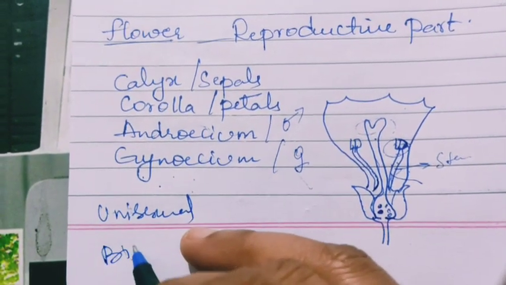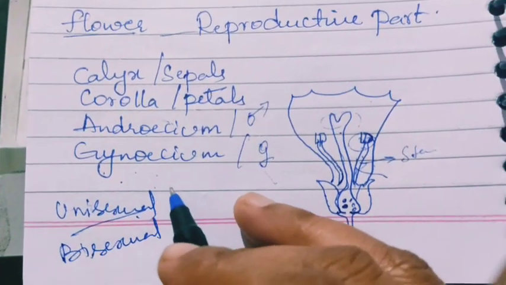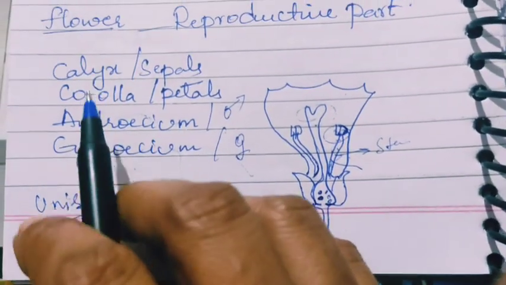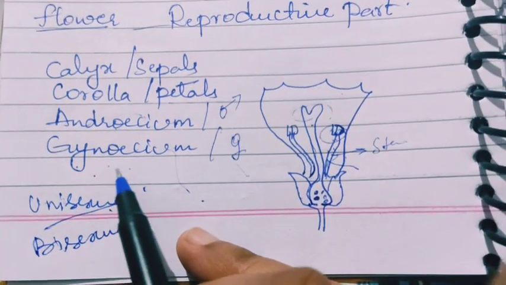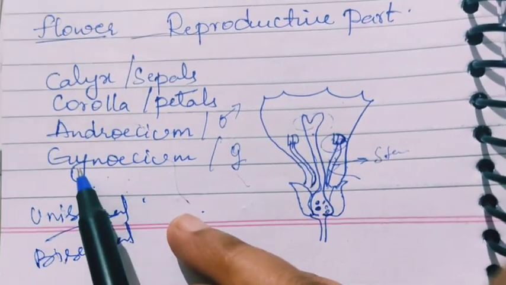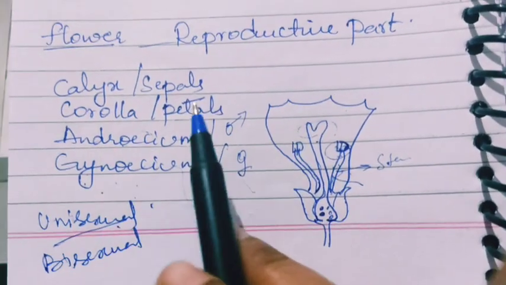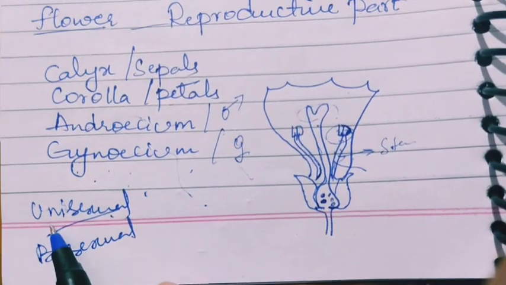Unisexual and bisexual. Unisexual flower means male flower or female flower, they are separate. If a flower contains calyx, corolla and androecium, that is the male part, then it is a male flower. If a flower consists of calyx, corolla and gynoecium, that is the female part, then it is a female flower. So when there are separate male and female flowers, it is called a unisexual flower.